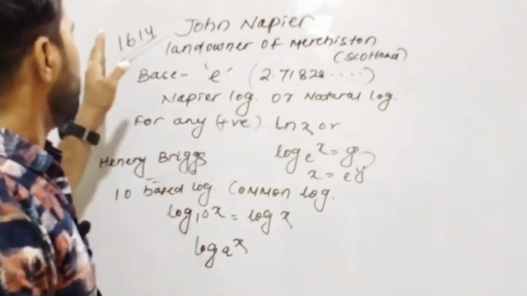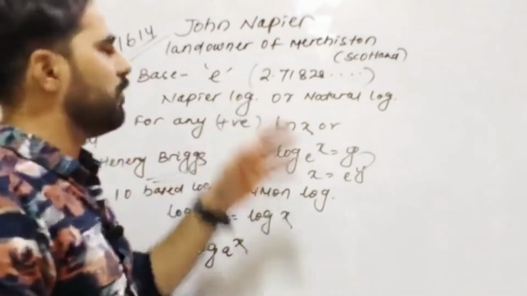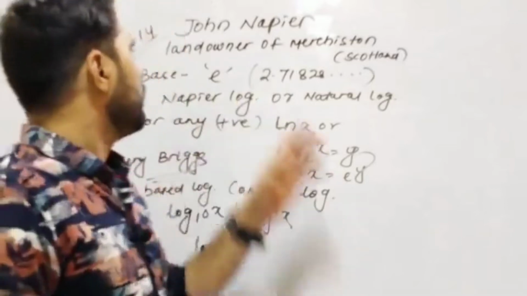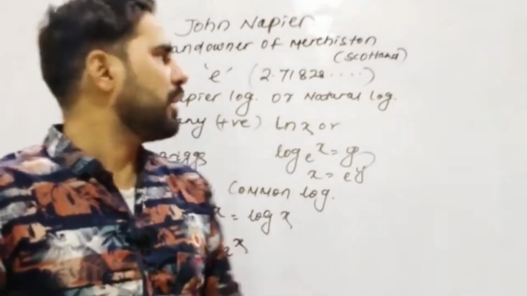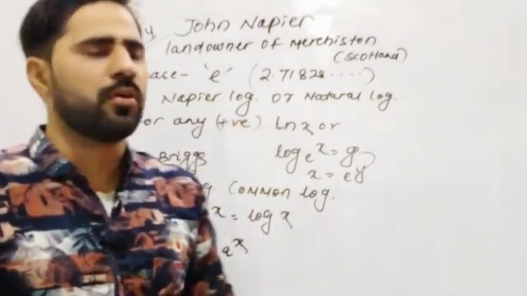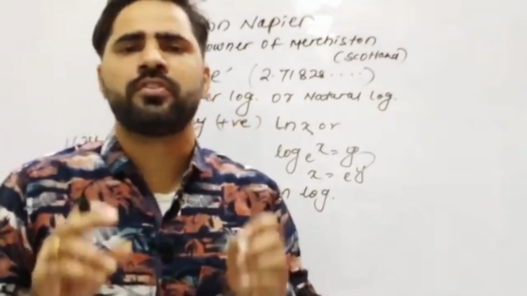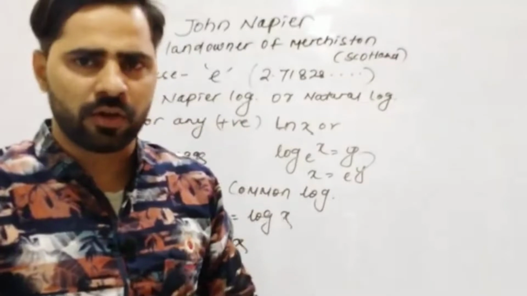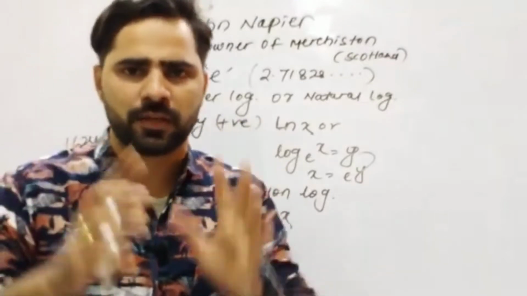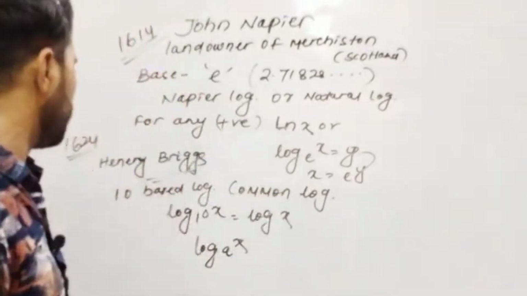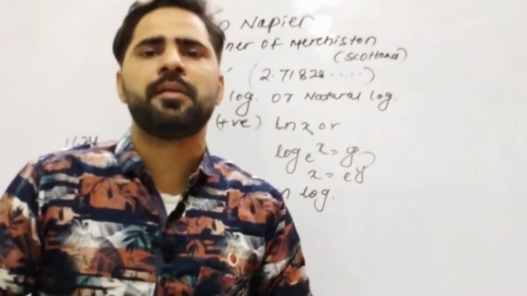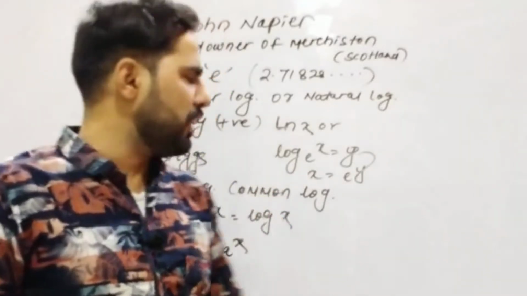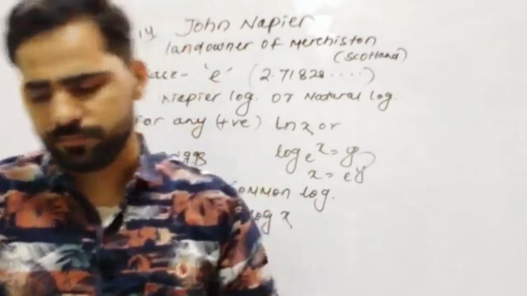Remember, in 1614, John Napier gave the e based logarithm. This logarithm is known as Napier logarithm or natural logarithm. So he is regarded as the father of logarithm. In 1624, Henry Briggs invented the 10 based logarithm, that is known as common logarithm.